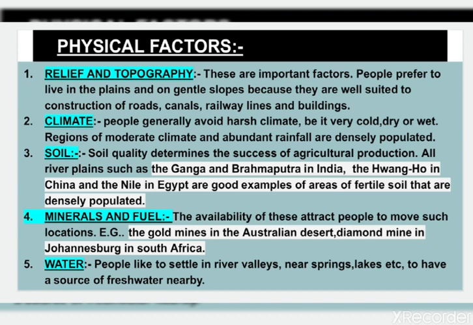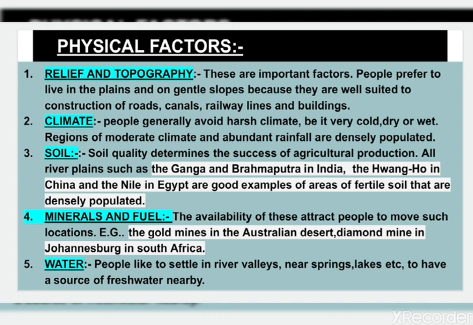First point, relief and topography. These are important factors. People prefer to live in the plains and on gentle slopes because they are well suited to construction of roads, canals, railway lines and buildings. Point number 2, climate. People generally avoid harsh climate, be it very cold, dry or wet. Regions of moderate climate and abundant rainfall are densely populated.